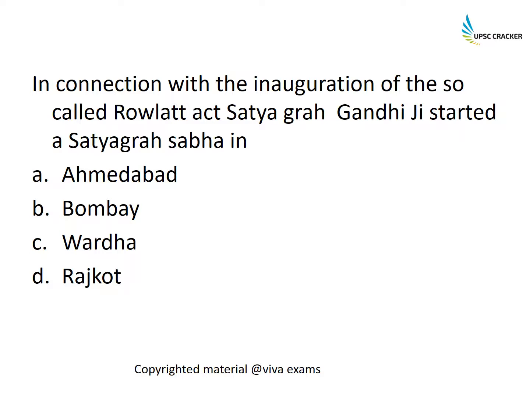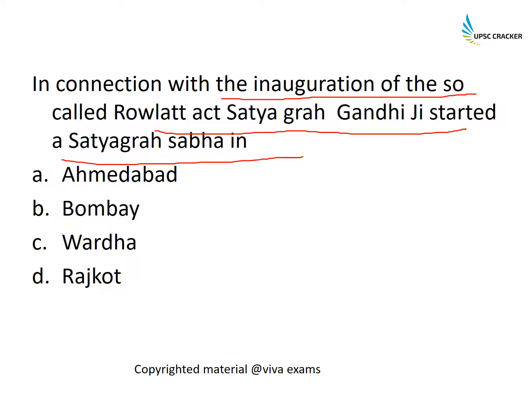In connection with the inauguration of the so-called Rowlatt Act, Satyagraha Gandhiji started a Satyagraha Sabha. So basically we are being asked where this Satyagraha Sabha, which was inaugurated in connection with the Rowlatt Act, was. Now we can make this mistake of calling it Sabarmati, but it wasn't at Sabarmati, it was at Bombay. So that is the answer to this question. The inauguration was held in Bombay and the pledge was taken in Sabarmati Ashram.